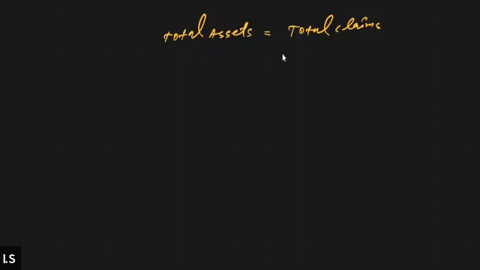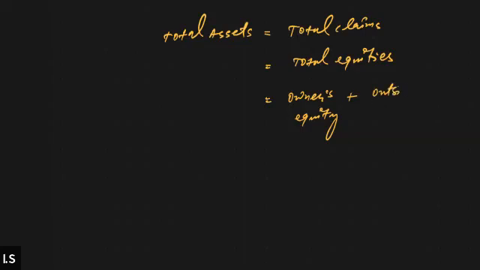Total claims are also known as total equities. And total equities are further divided into the owner's equity and the outsider's equity, the internal equity or the external equity. Owner's equity basically means the amount invested by the owner. And if the fund is borrowed from the outsider and there is an obligation towards the outsider, then it will be considered as the outsider's equity.